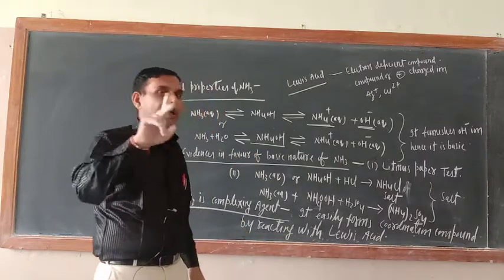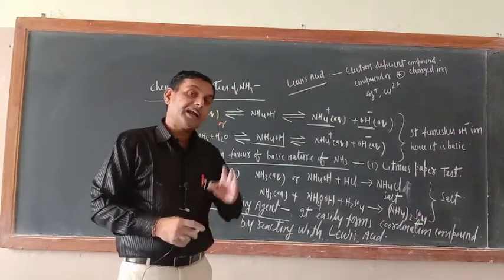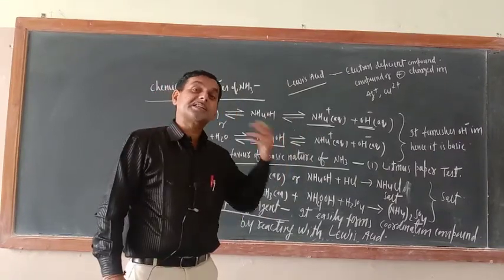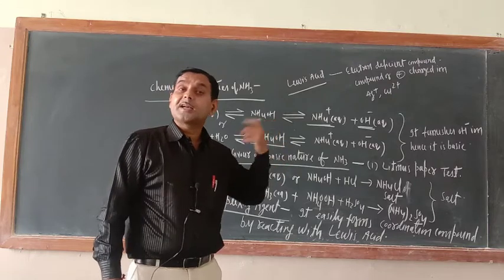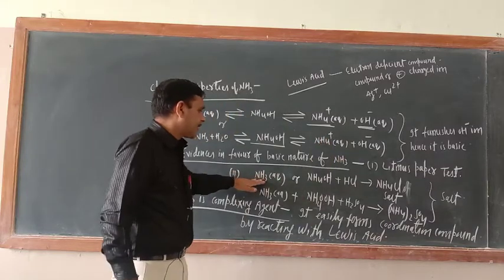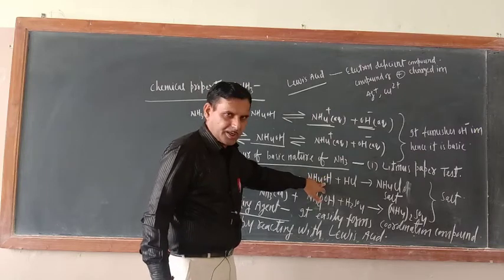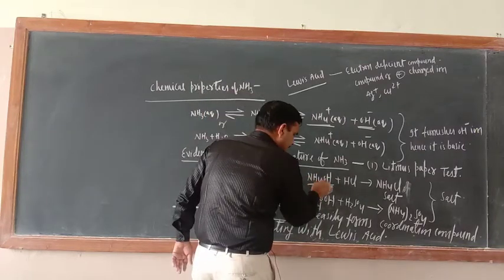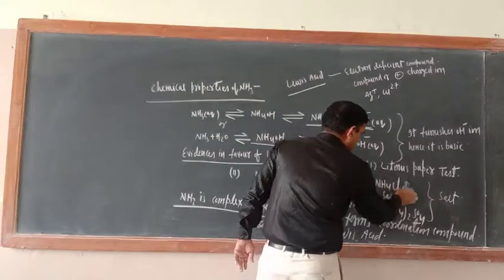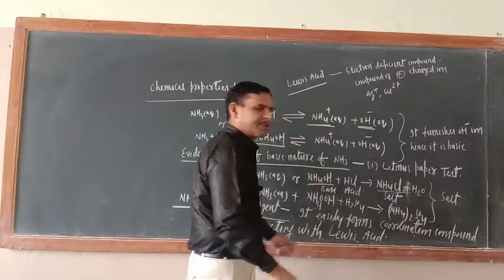Just see. If ammonia is basic in nature, then it must react with the acids and it must form the salt. If any substance is claimed to be a base, then it must react with acids and form salt and water. So just see, NH3 aqueous means NH4OH. You can write: NH4OH, this is a base, reacts with the acid HCl and forms NH4Cl plus water. So this is one type of neutralization reaction.